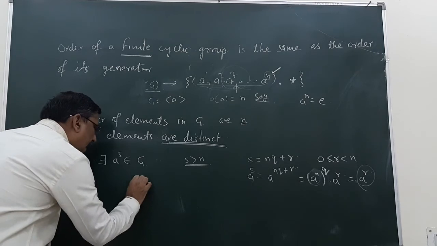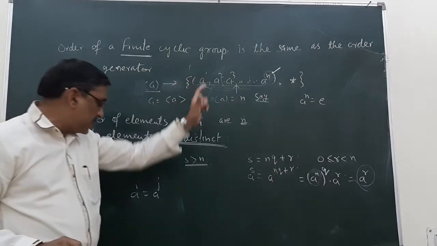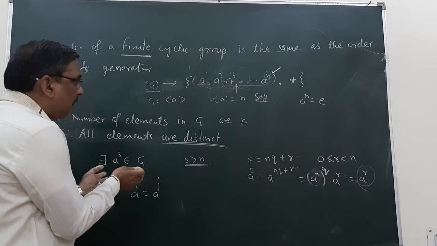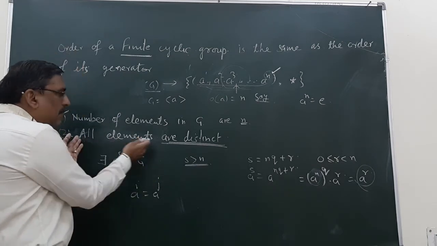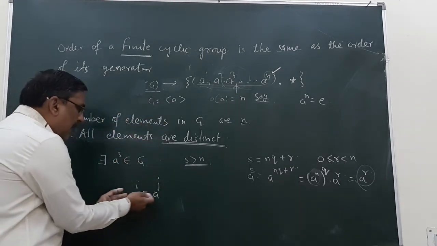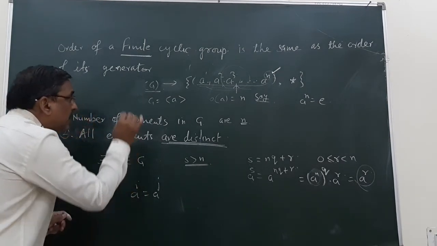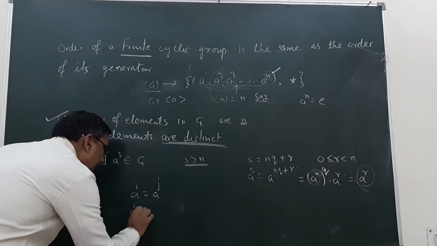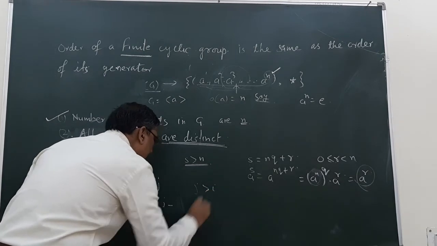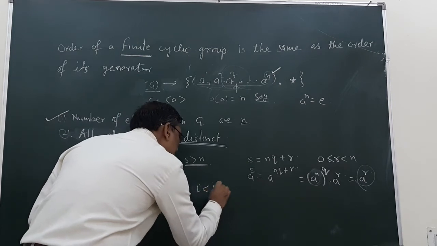Let us suppose a^i is equal to a^j, two distinct elements, and the order of the group is finite. We want to prove all elements are distinct. On the contrary, let us suppose two elements have the same power, so a^i is equal to a^j. Using the inverse property, since every element exists in the group, I can multiply by a^(-i), with j greater than i and i less than j less than n.